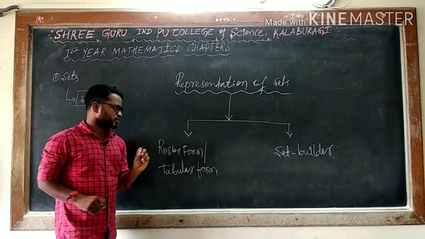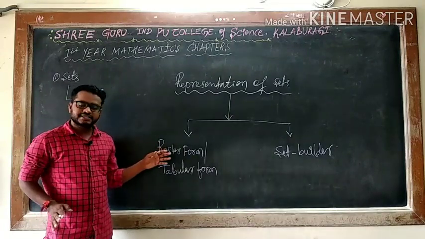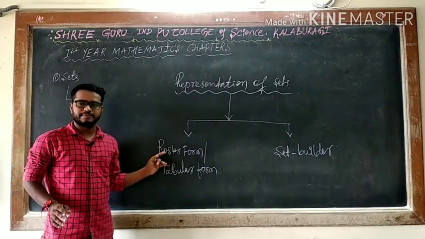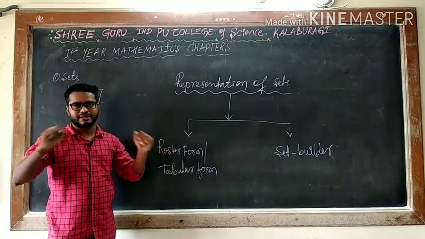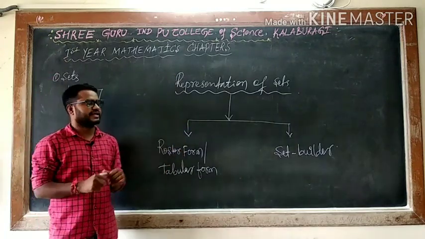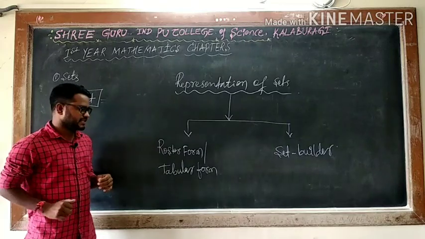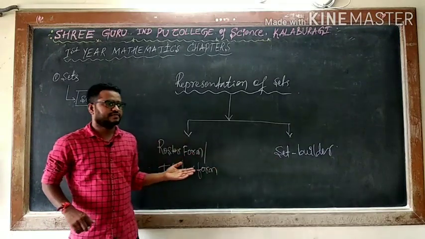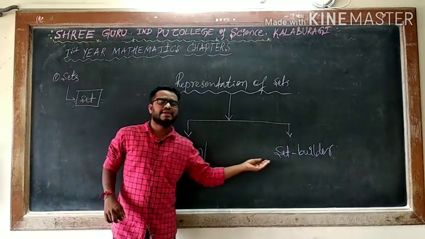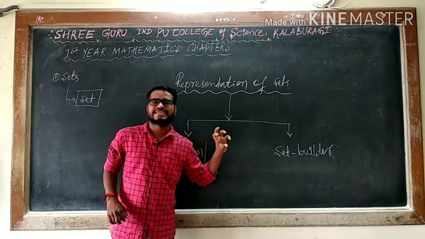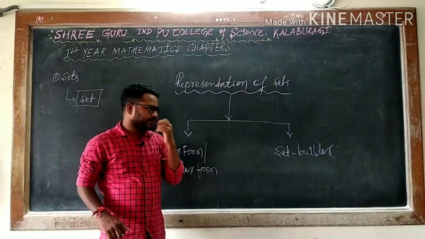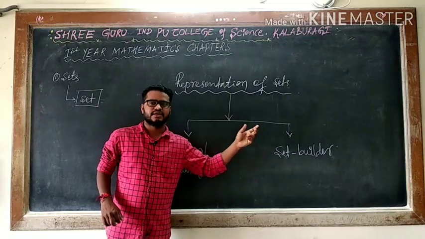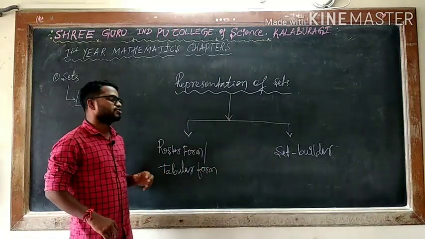What is the difference between these two? In the case of roster form, we will write objects in between two flower brackets, and every element is separated by a comma. In the set builder form, instead of writing elements, we will write using statements. Means we will use characteristics. Instead of writing the elements, we will write it mathematically, that is, using statements. I will show you one example. Using that example, you will come to know.